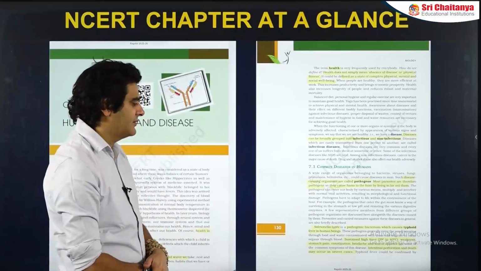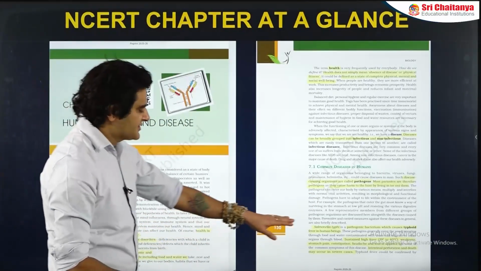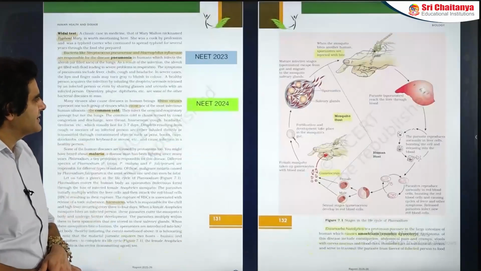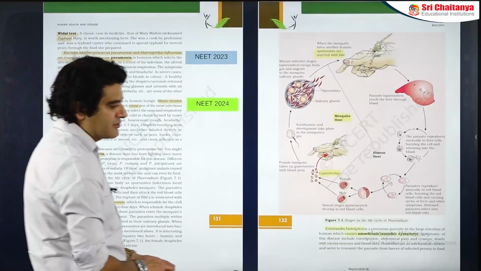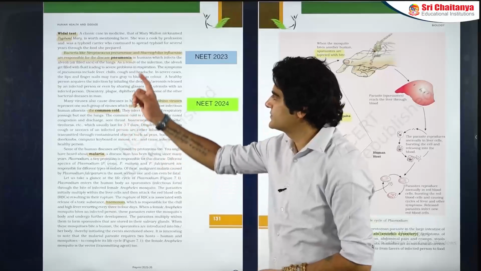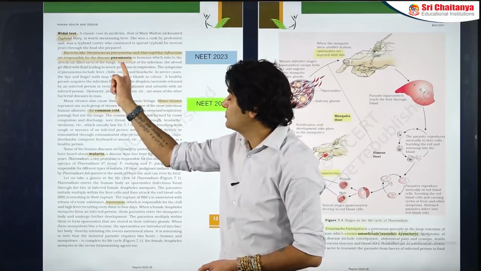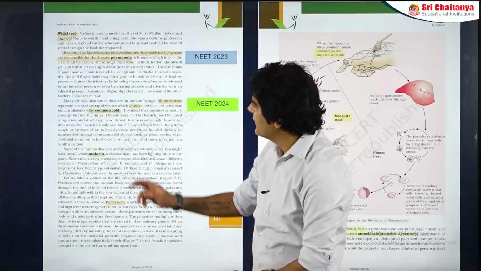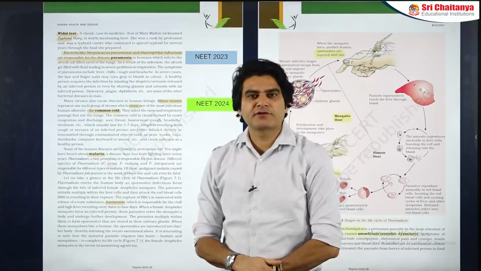Most parasites are pathogens. Salmonella typhi causes typhoid, and the basic symptoms of typhoid have been mentioned over here. Then if we talk about the detection test for typhoid, that is the Widal test. Pneumonia is caused by various bacteria like Streptococcus pneumoniae and Haemophilus influenzae. Common cold is caused by rhinoviruses.